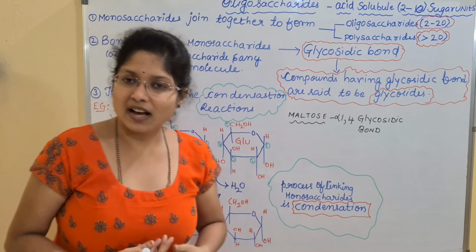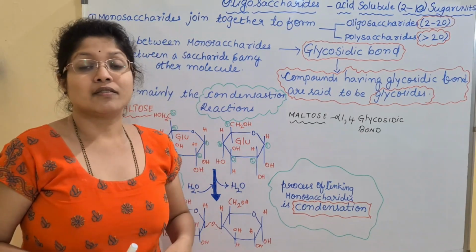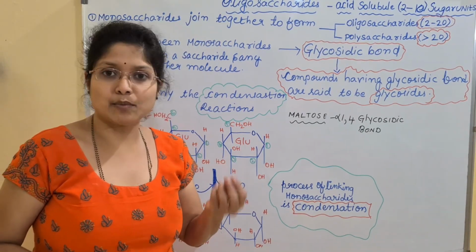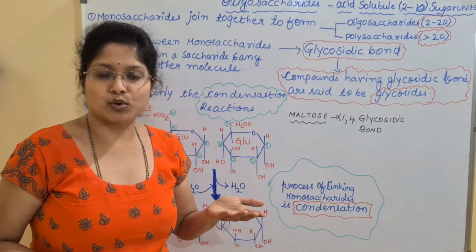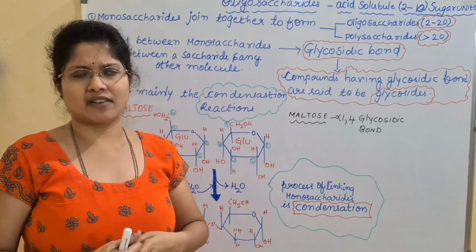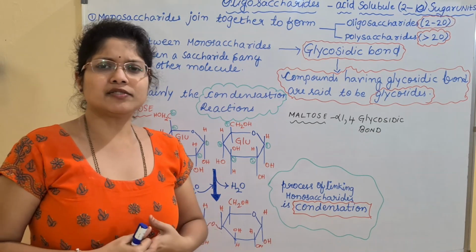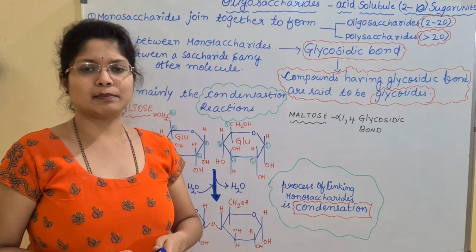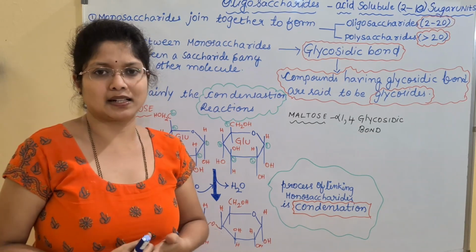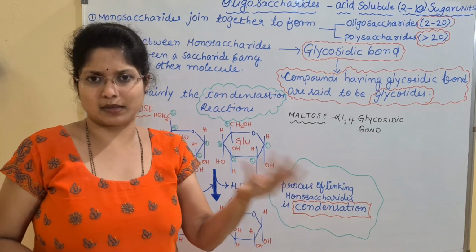So what are the examples we have discussed? We have glucose, fructose, ribose, and also deoxyribose. Different types of monosaccharides we have discussed, the pseudoheptulose, heptulose. All these different monosaccharides have simple carbon atoms and are made up of 3 to 7 carbon atoms.